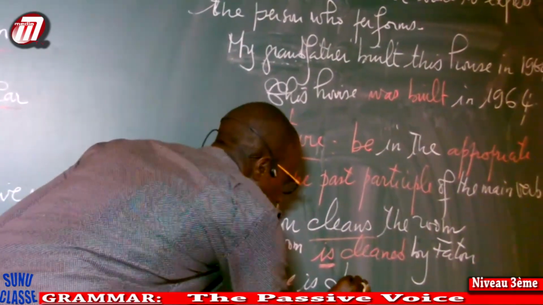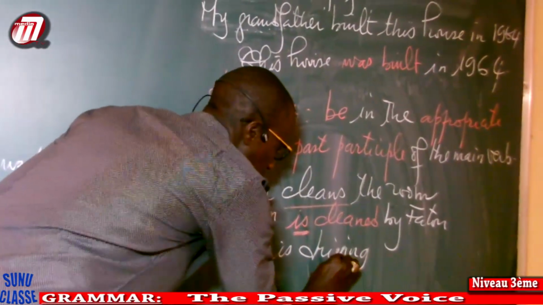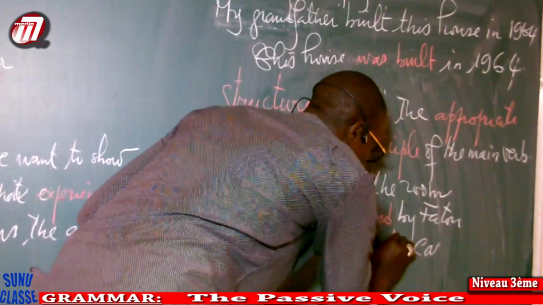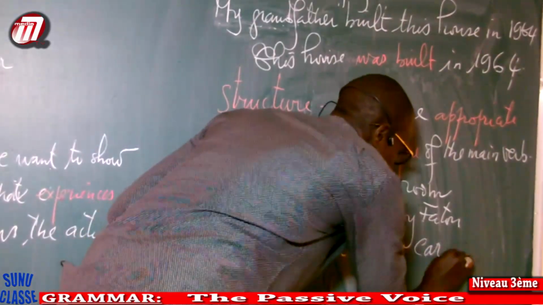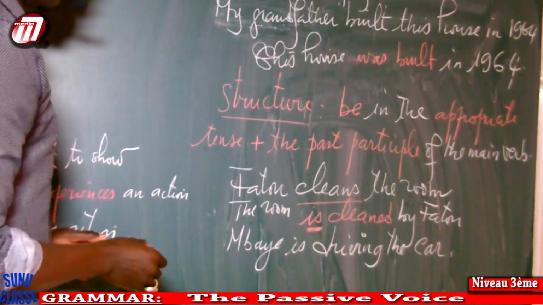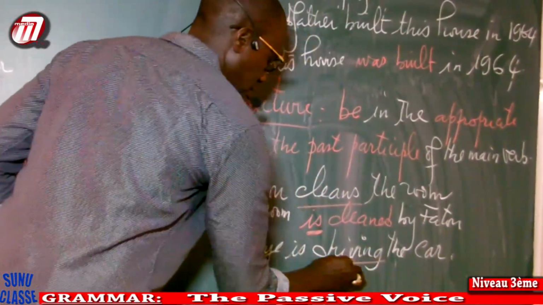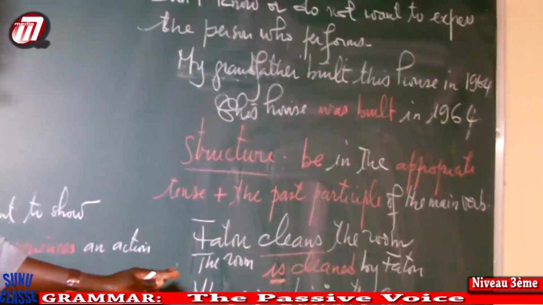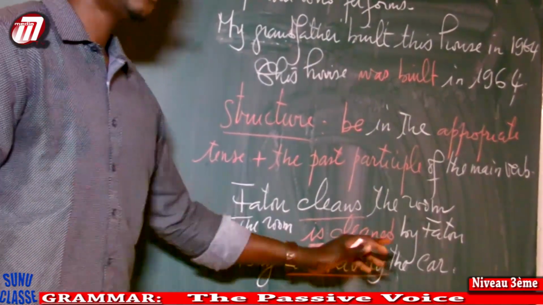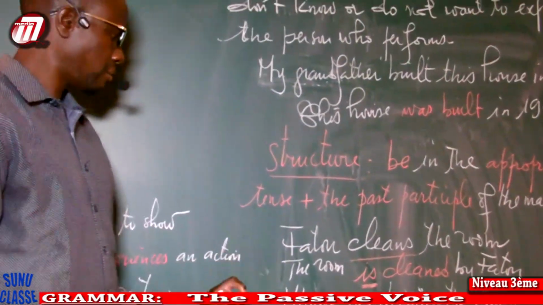Is driving. To drive a car. Is driving a car. Look here. The most important thing is the verb is driving. And I'm going, hey, what tense is this? In what tense is this verb? Is driving is in the present continuous. So I'm going to put to be in the present continuous.